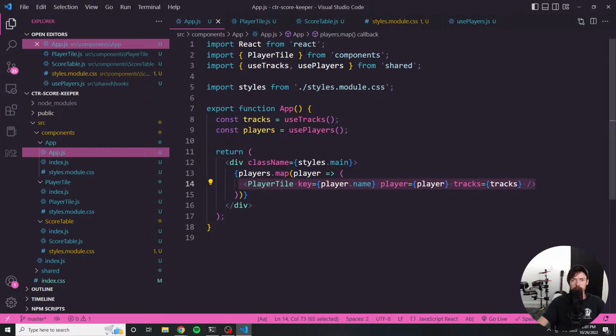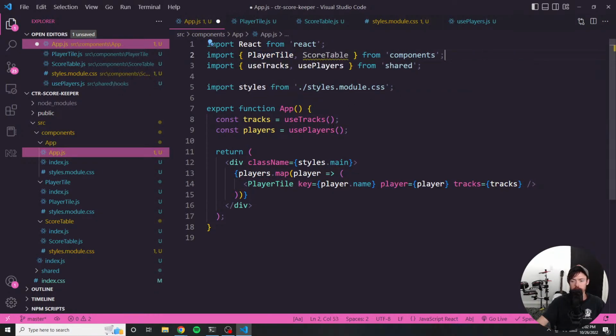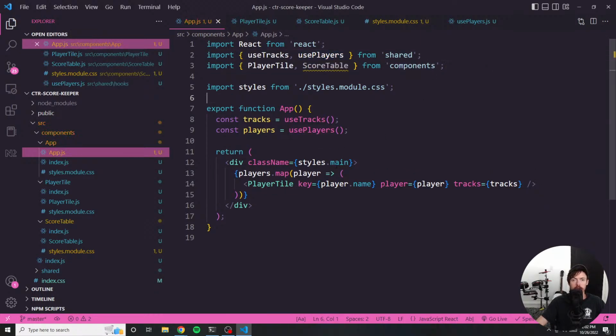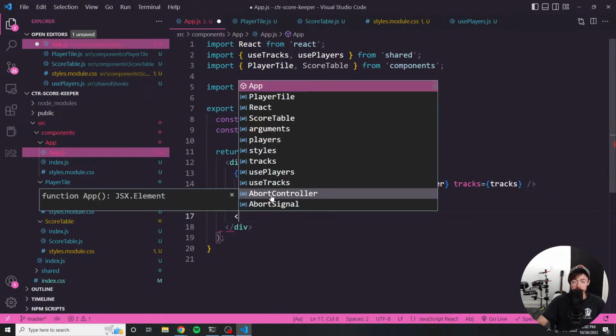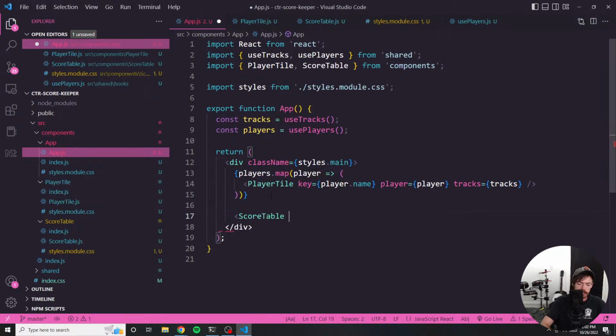So in the app component, let's go ahead and import ScoreTable as well. And I like to keep things nice and clean, so we don't need to loop through this part. One second. Might have to sneeze in a second, but I'll try to move away. So what does this score table need?